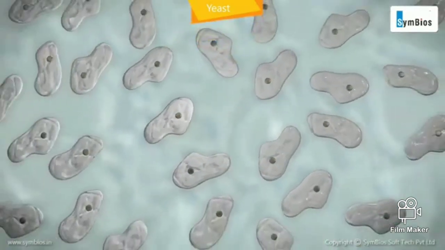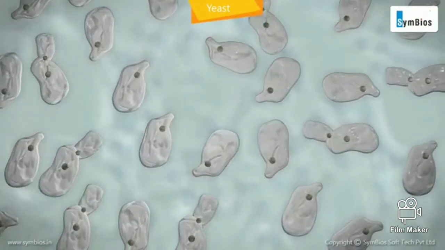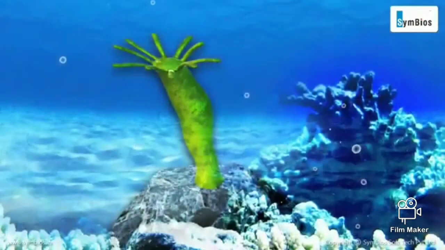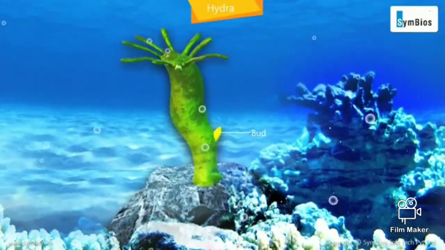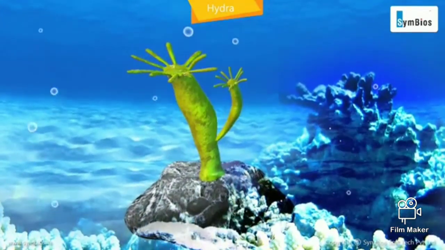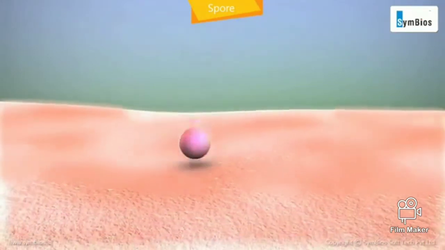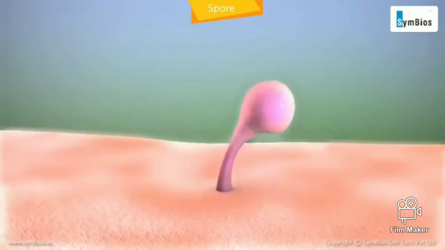In yeast, the buds form rapidly and create a chain of yeast cells if there is enough supply of nutrition. In Hydra, a bud appears on the body wall, which grows into a full Hydra in a day or two and separates from the parent. A spore is a tiny, spherical unicellular body covered with a thick wall. It grows into a new plant when conditions are favorable.